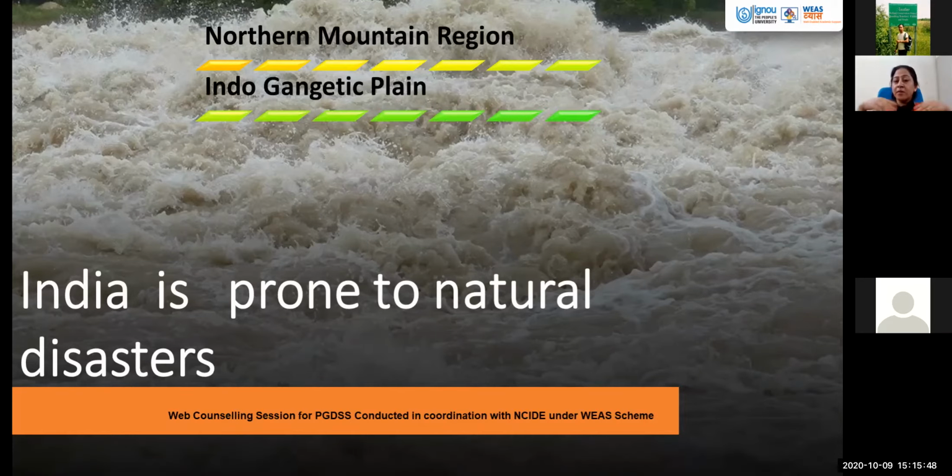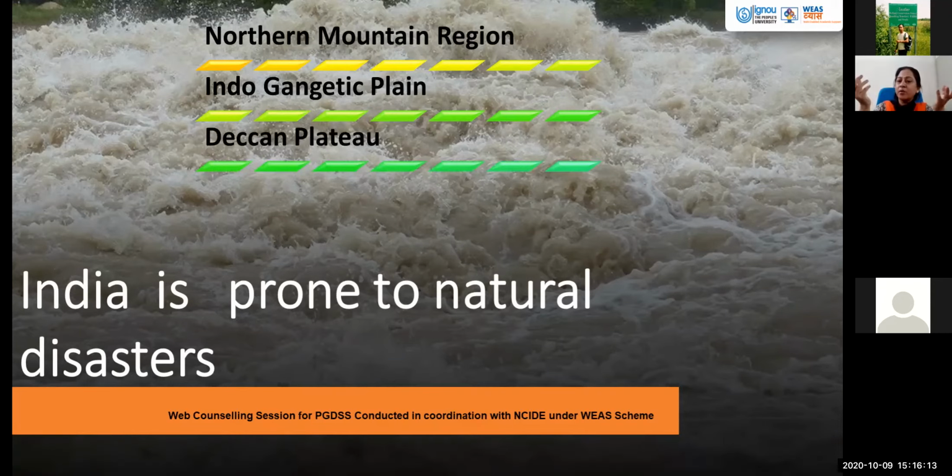So there are unpredictable patterns of rainfall. Not only has the duration reduced nowadays. Initially it used to rain for 3 months, but now it is raining for only 10 to 15 days, and in those 10 to 15 days a huge spillover takes place. So it creates flood-like conditions.